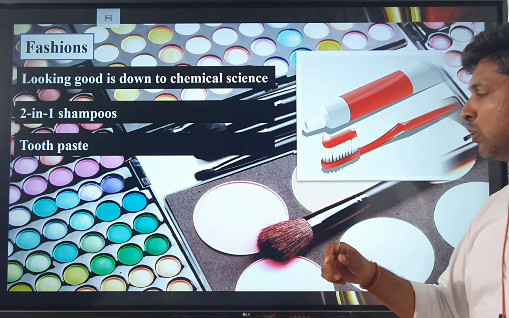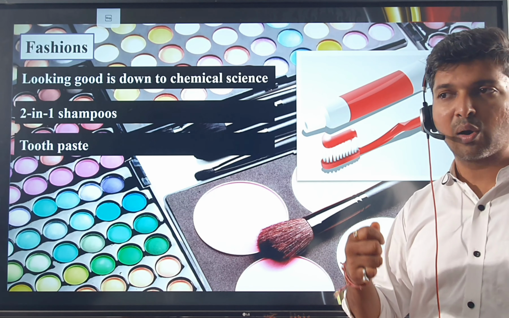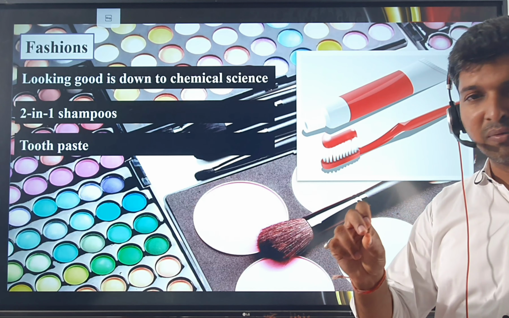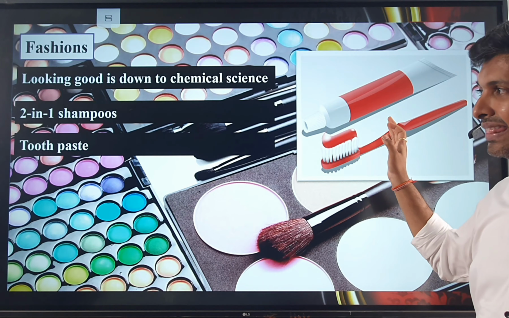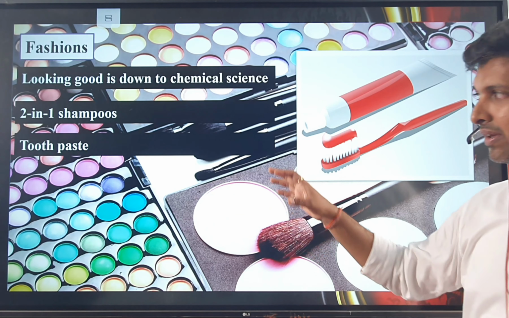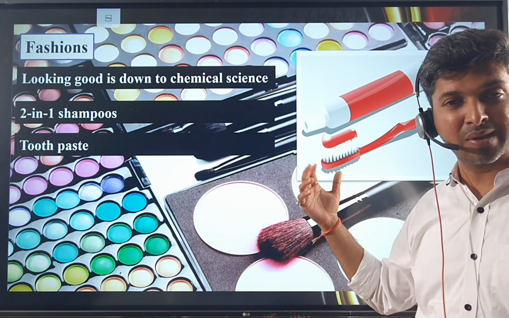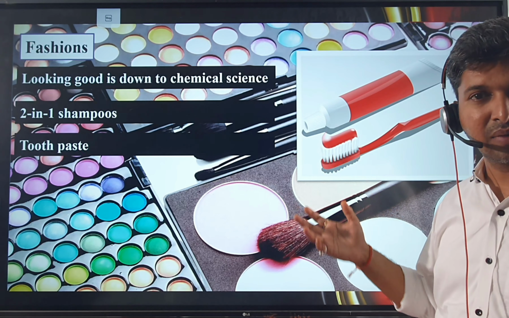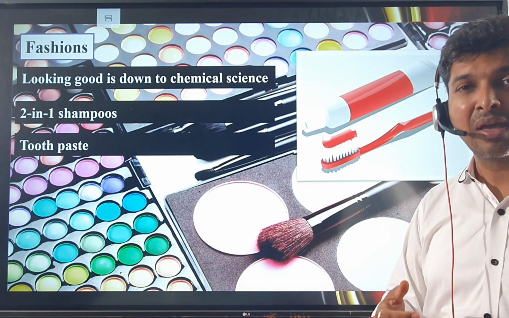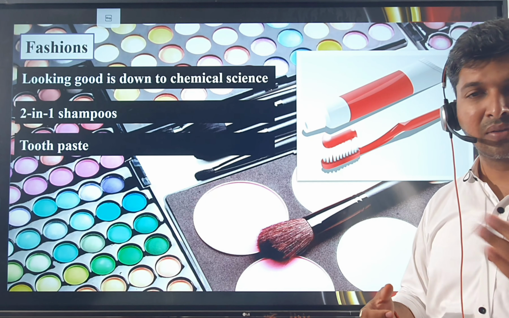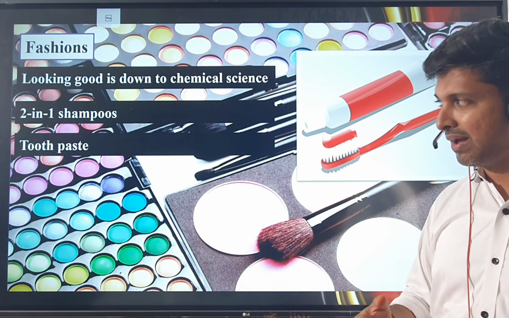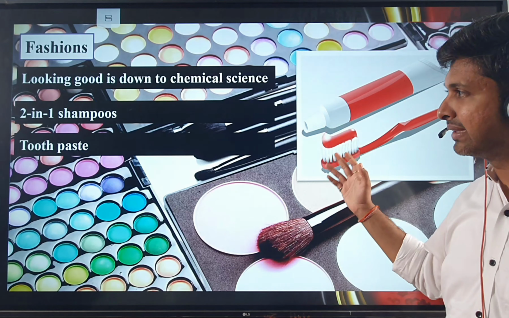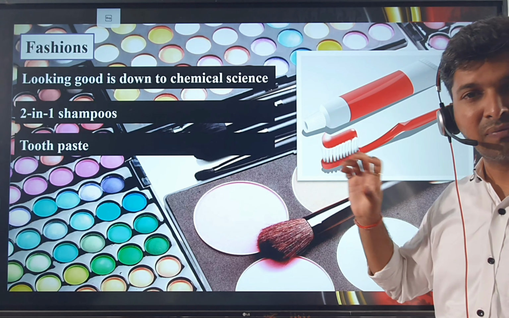Earlier we used to brush our teeth with twigs or maybe datun, a small wooden bark, you can say. Then we developed slowly and steadily certain formulations, that is toothpaste, which cleanses your buccal cavity. It has chemicals: calcium carbonate, a mild abrasive, then sweetener to impart a better taste, menthol to improve the freshness of your mouth, deodorant, and many other things are imparted into the formulation of toothpaste.